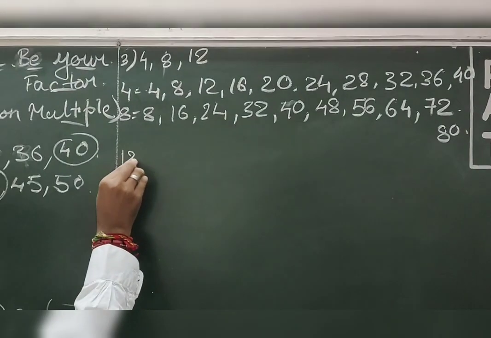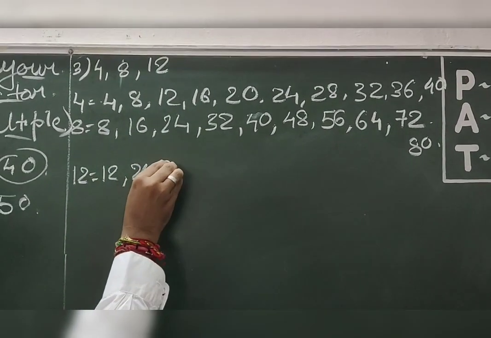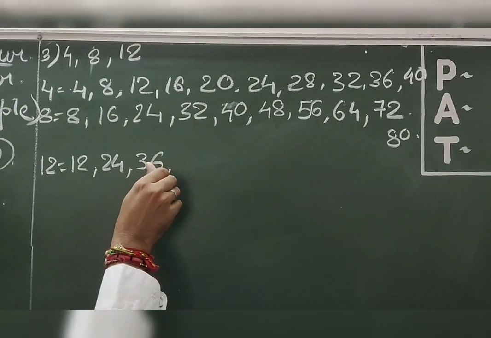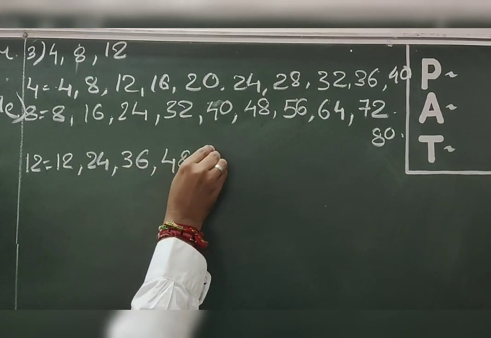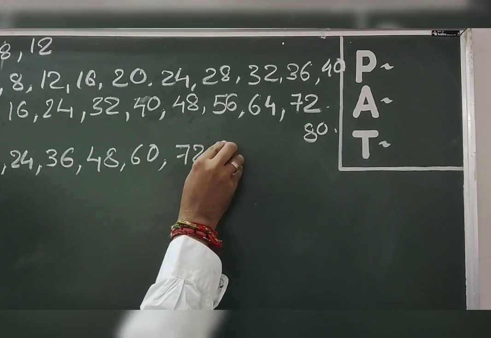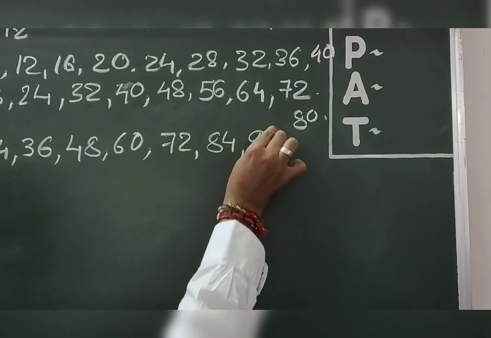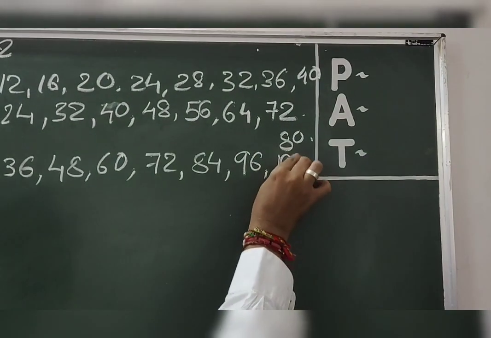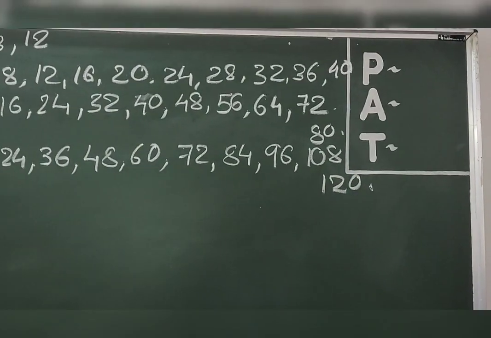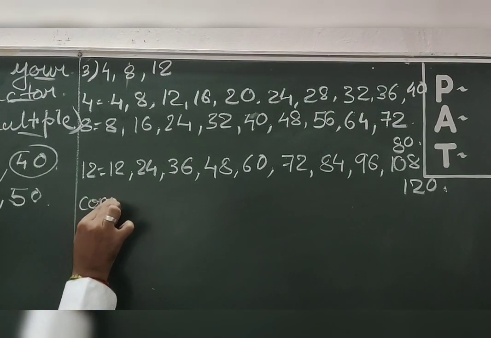Now multiples of 12. 12 ones are 12. 12 twos are 24. 12 threes are 36. 12 fours are 48. 12 fives are 60. 12 sixes are 72. 12 sevens are 84, 12 eights are 96, 12 nines are 108, and 12 tens are 120. Okay, so 120. Now we will list the common multiples.